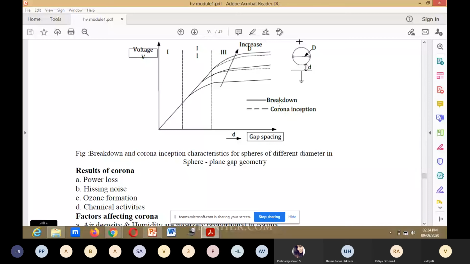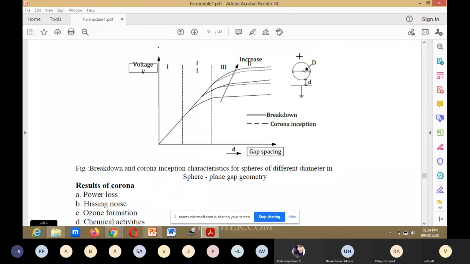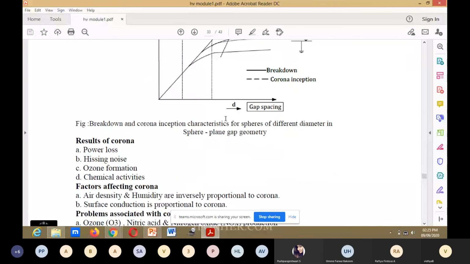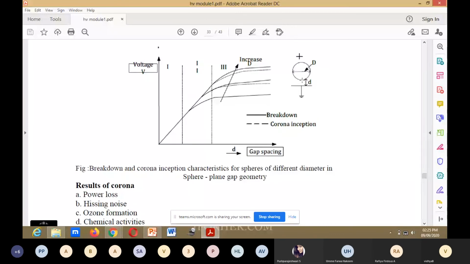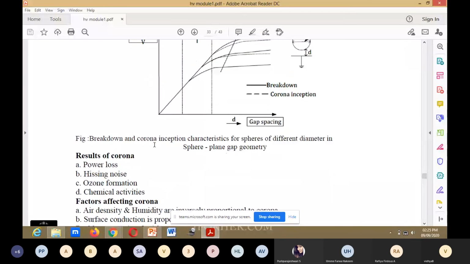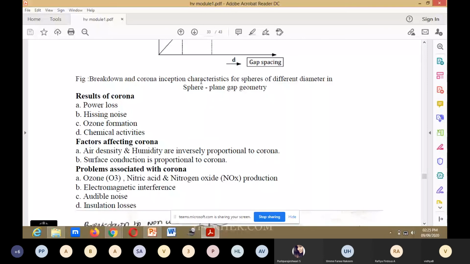This line indicates the breakdown, and this one indicates corona inception. The capital D is the conductor, the sphere diameter. This is a distance between the conductor and earthing. These are the breakdown and corona inception characteristics for spheres of different diameter in sphere plane gap geometry. d is the gap spacing.